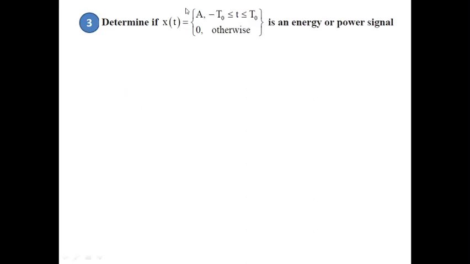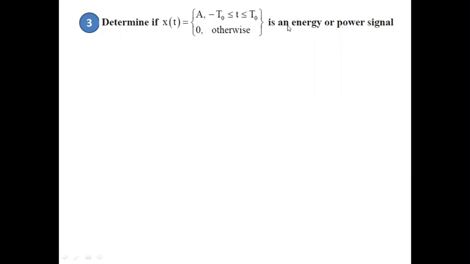Determine if x of t equal to A, for t greater than or equal to minus t naught and lesser than or equal to t naught, 0 otherwise, is an energy or power signal. Pause the video, take a minute to understand what this signal is. Without even going analytically through the procedure, try to guess whether the signal is an energy or power signal.